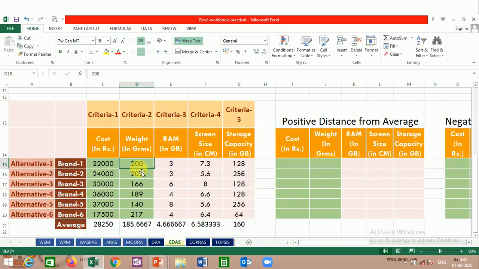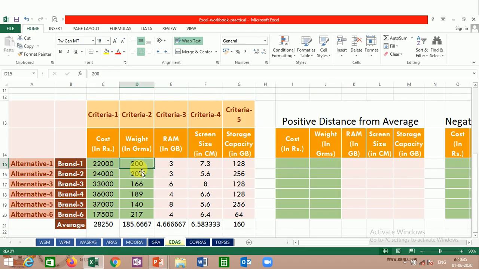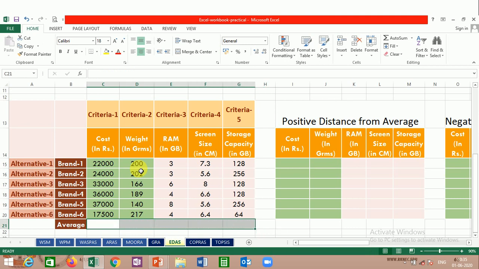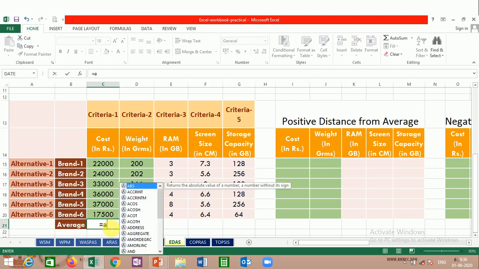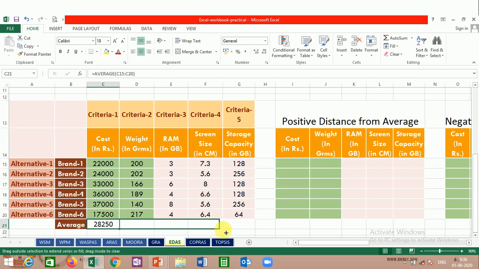So this is the first value. Let us see the algorithm. What does the algorithm say? The algorithm says to get the average first. So this is the average which we have calculated. Let us delete this and do it from the start. So this is the average of all the values. Let us select all the values here. Close. This is the average value for the first criteria. Let us drag it horizontally, and we will get the average values of all the criteria.